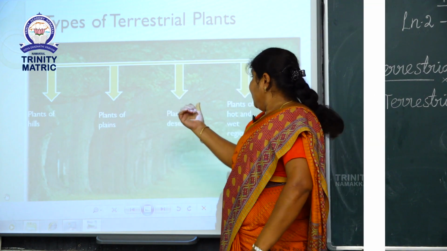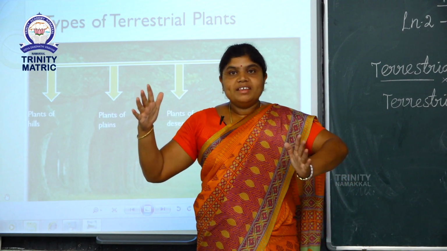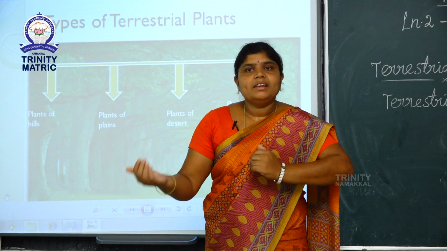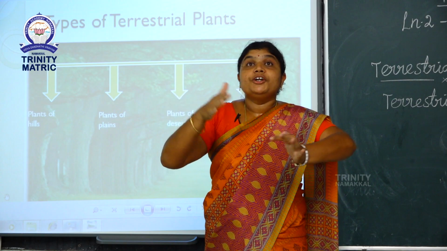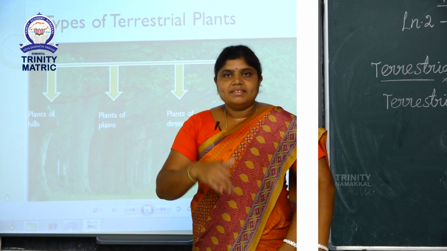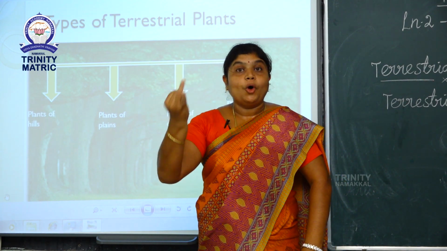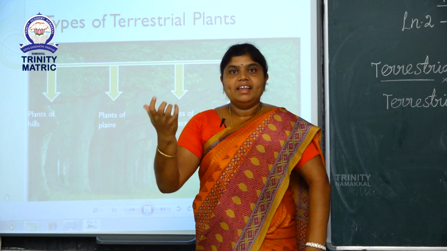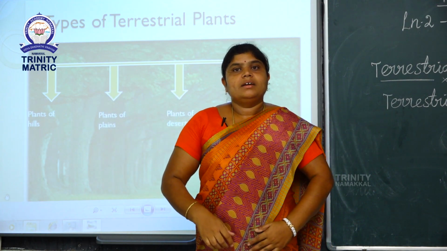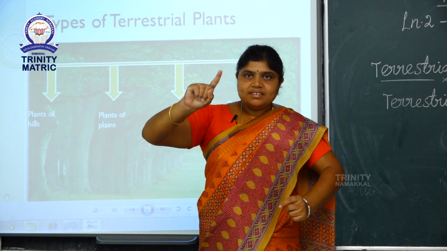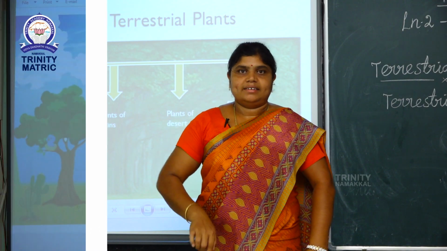Next one is plants of hot and wet region. These plants are always evergreen. What do you mean by evergreen? Evergreen means the plants do not shed their leaves during winter. Some examples of hot and wet region plants: first one is coconut, second one is mahogany and third one is ebony. These plants are always evergreen.